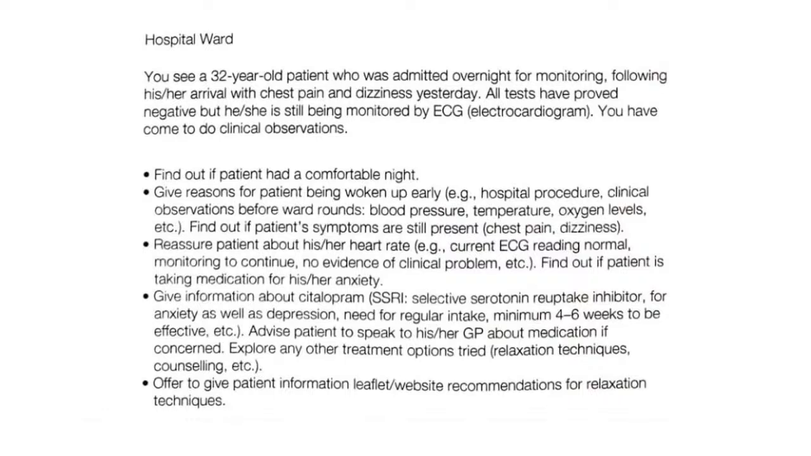So there are certain things that you need to notice in a question. This patient was admitted yesterday night with chest pain and dizziness. Overnight monitoring means the night monitoring is over. So the time indication is given in a hidden format. Overnight monitoring. Now it's morning time. All the tests have proved normal. ECG recording is still continuing. All the tests are negative. That means it is normal.